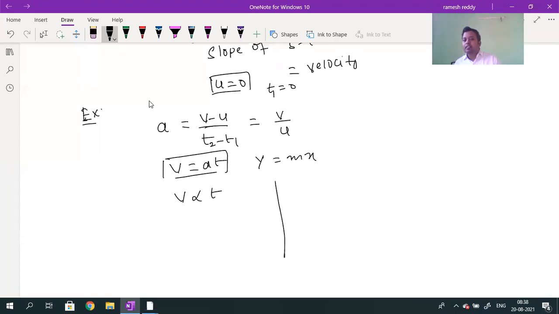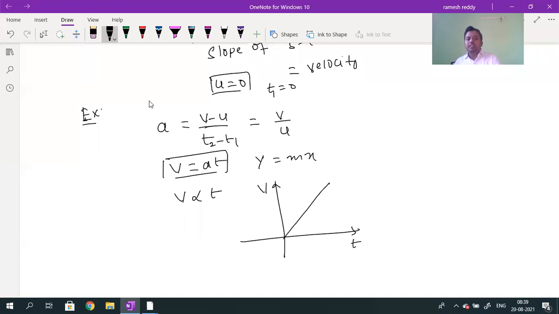Now, if I want to plot the graph between velocity and time, which one should I take on the x-axis and which on the y-axis? Which is the dependent quantity? Which is the independent quantity? Velocity should be taken on the y-axis. Time should be taken on the x-axis. What is the shape of the graph? A straight line passing through the origin.